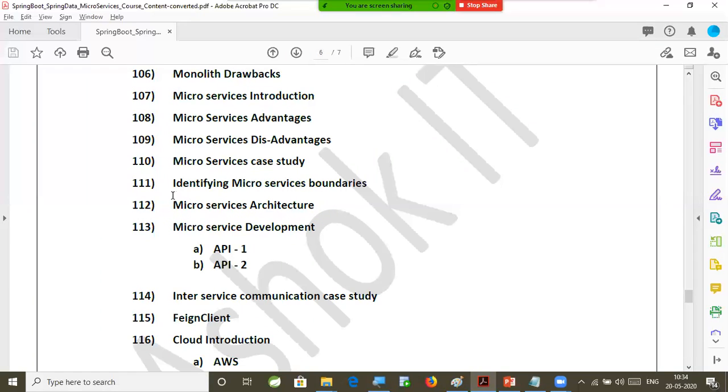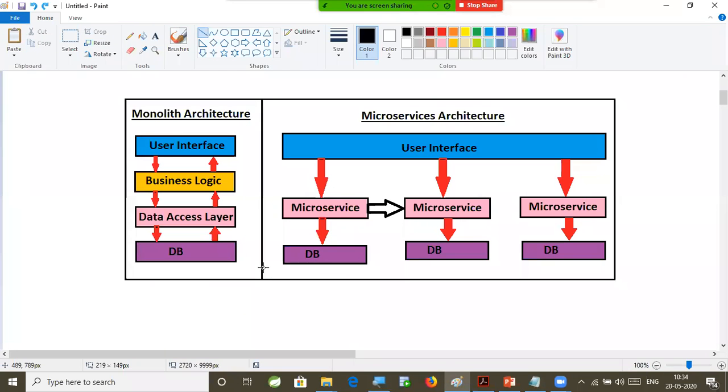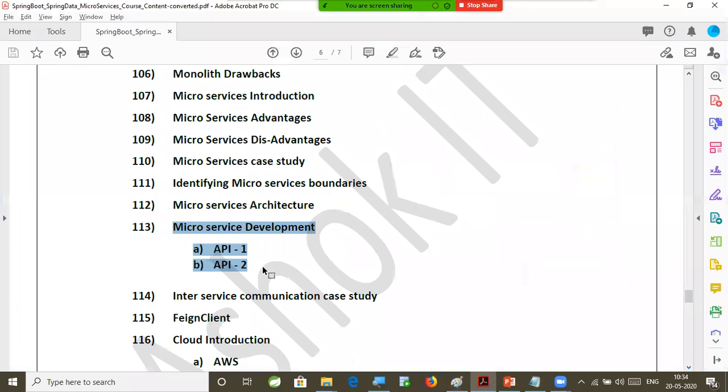After we get a complete idea of what the microservices architecture is, then we are going to develop 2 microservices as part of our project, right? So these microservices will help you to understand how microservices development happens in the industry. What are the best practices that we need to follow to develop these microservices?